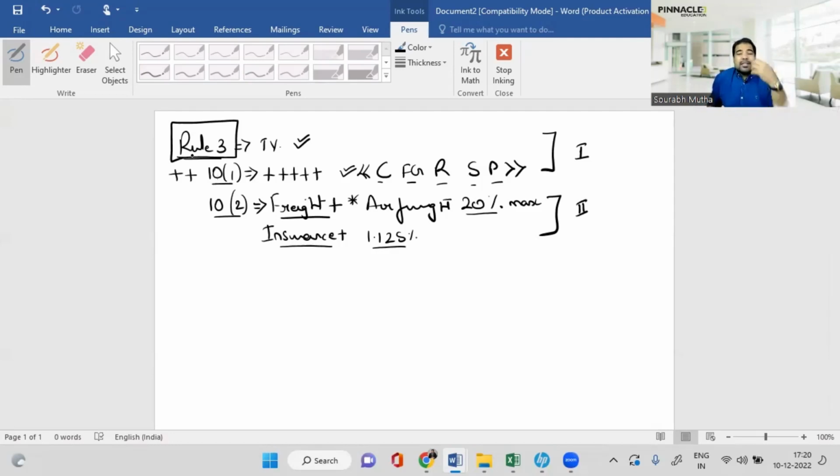I like to give a lot of shortcuts because guys, in the exam if you cannot replicate, even if you remember the entire concept, and Rule 3 and Rule 10 you don't remember, then you will not be able to convert the good marks that you want to score.